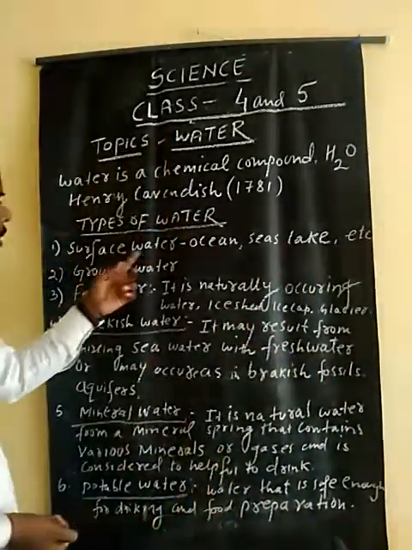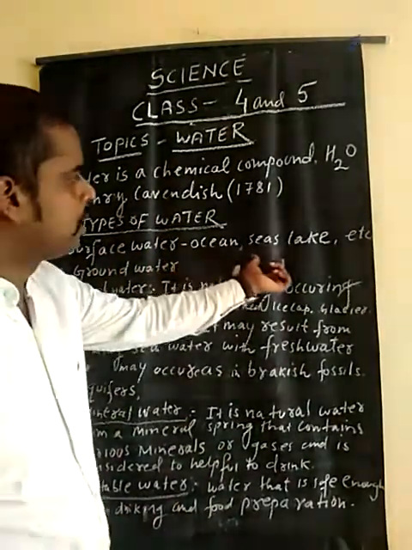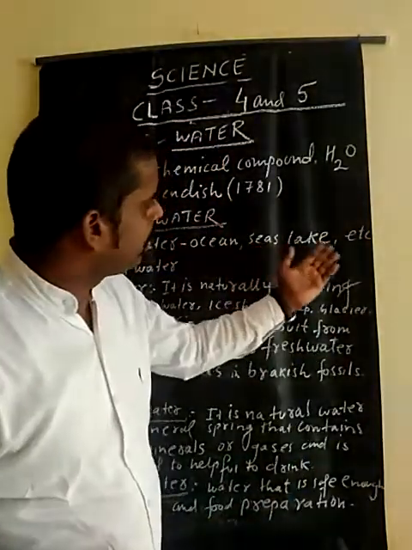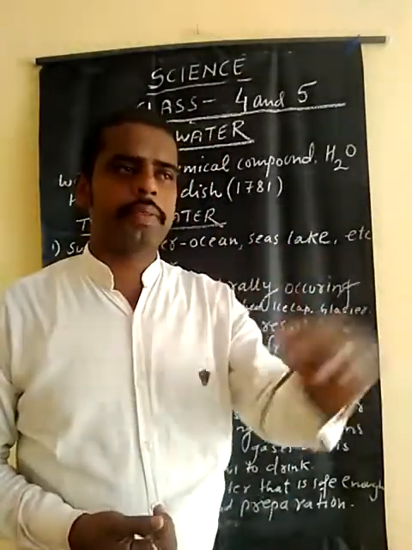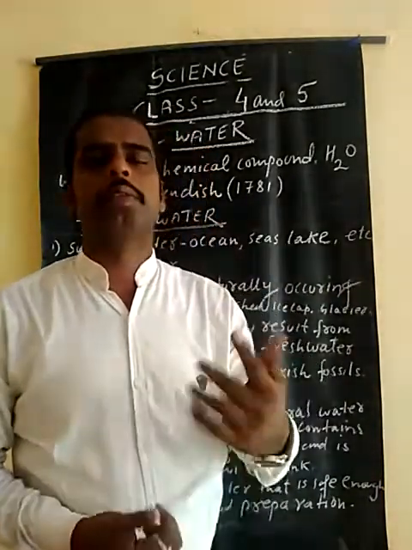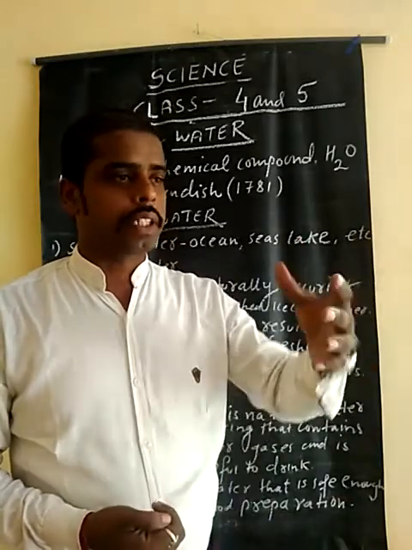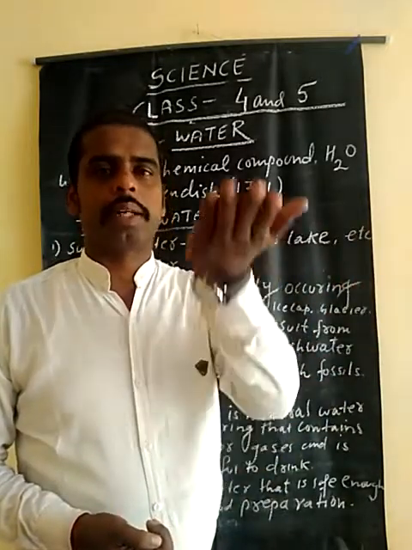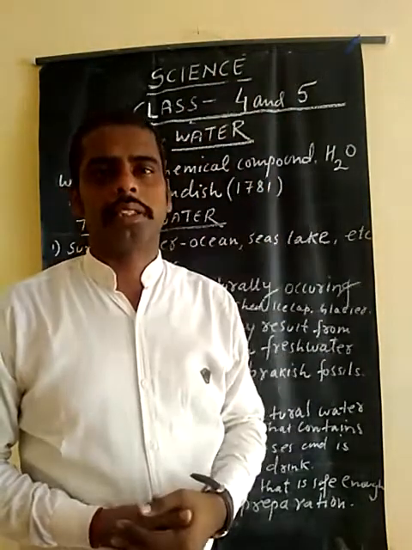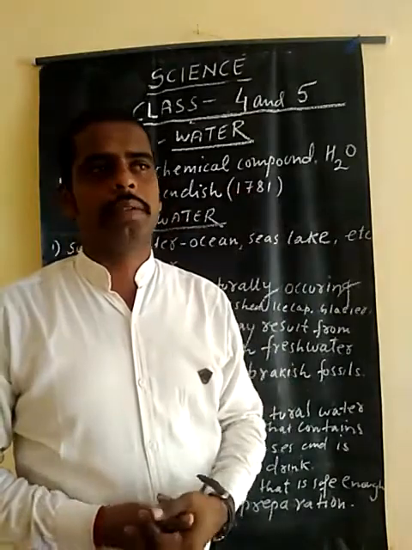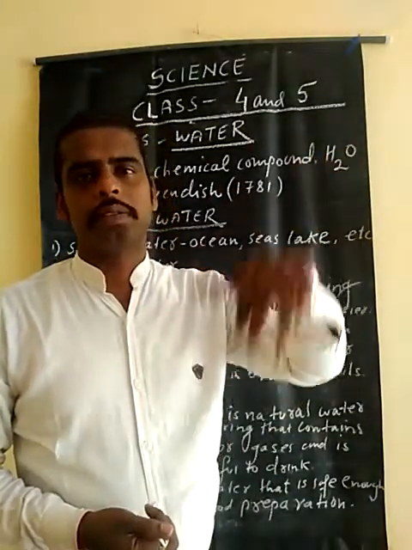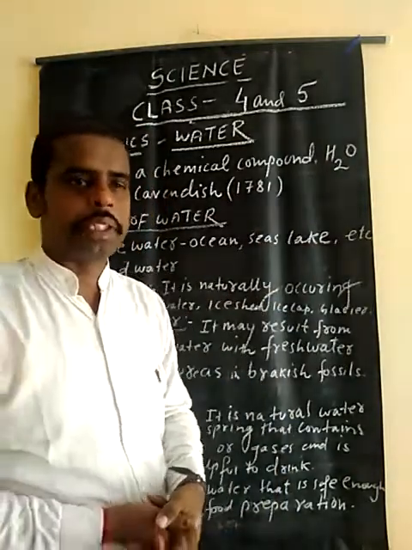First one is surface water. Surface water is present in oceans, seas, lakes, etc. This is known as surface water. It is very important because it makes the water cycle, and without the water cycle there is no rainfall. During the water cycle, water vapor goes to the atmosphere; this is known as evaporation. Then it becomes condensation. When the water forms clouds and the rainfall falls on the earth, it is known as precipitation.